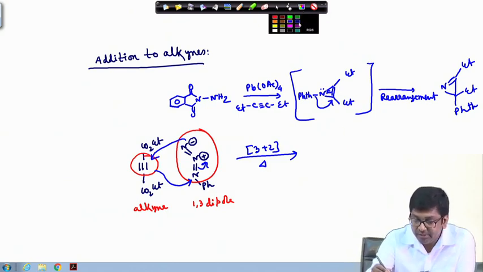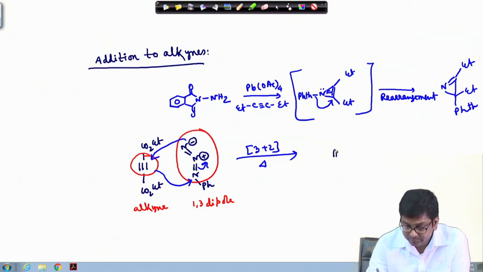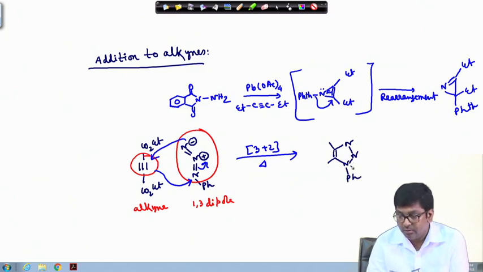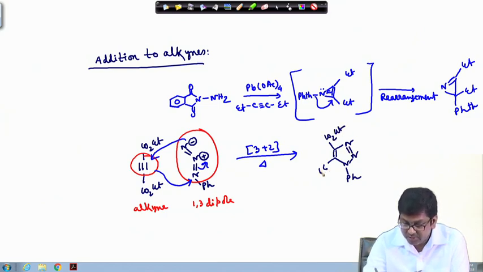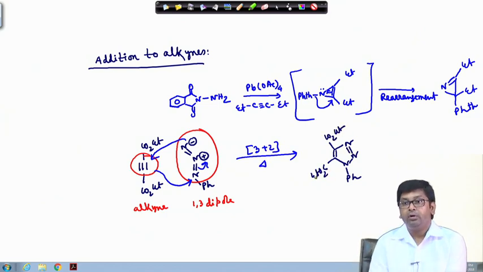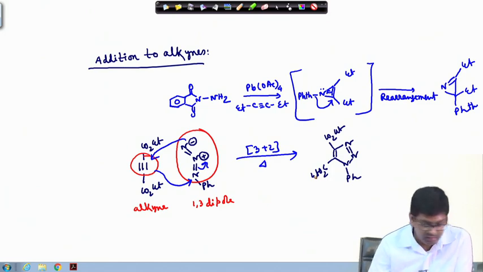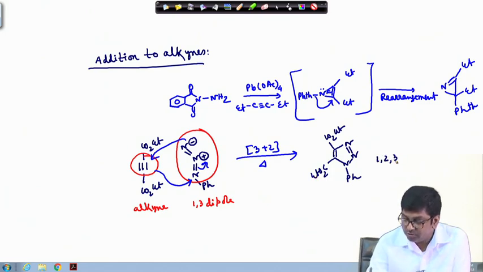So, what will be the product then? The product will be... okay. So, here this and then CO2 and here CO2. Okay. So, these are the corresponding 1,2,3 triazole derivative.